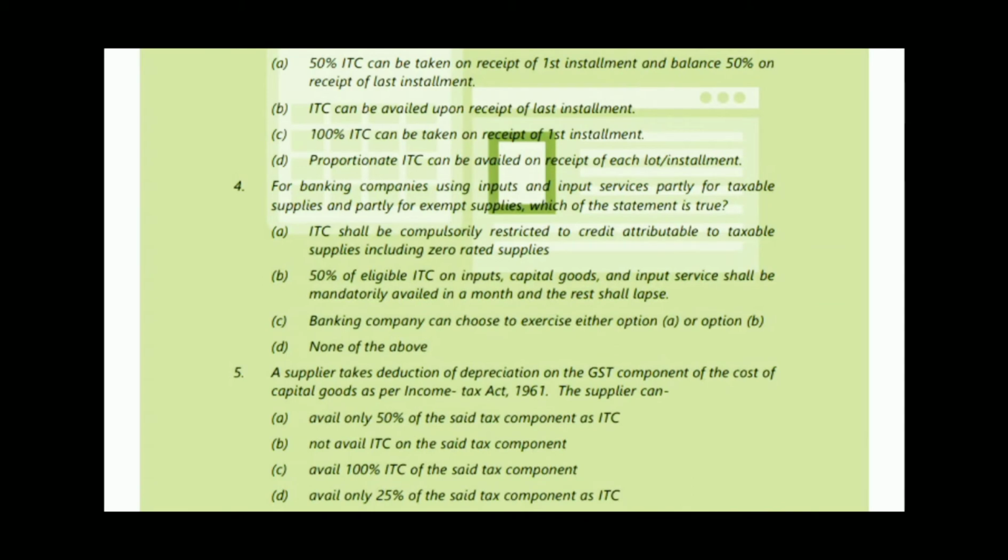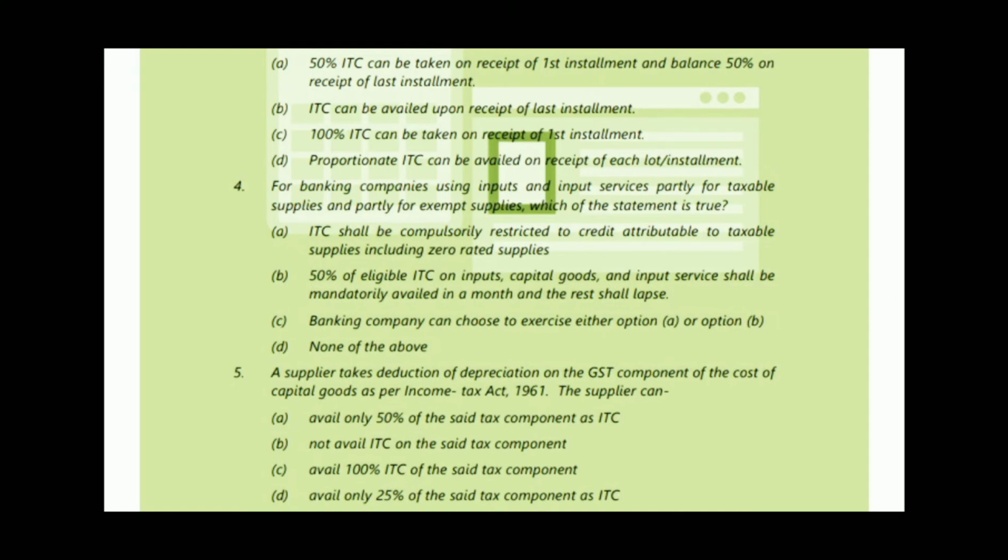See the fourth MCQ. For banking companies using inputs and input services partly for taxable supplies and partly for exempt supplies, which statement is true? Option A: ITC shall be compulsorily restricted to credit attributable to taxable supplies including zero-rated supplies. Option B: 50% of eligible ITC on inputs, capital goods and input services shall be mandatorily availed in a month and the rest shall lapse. Option C: the banking company can choose to exercise either option A or option B. Option C is correct.